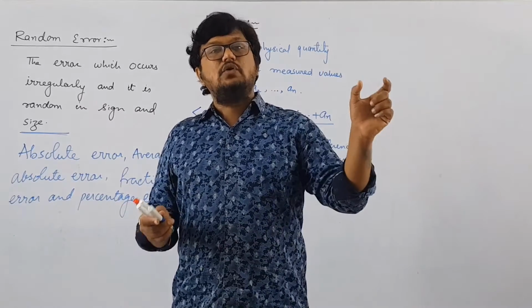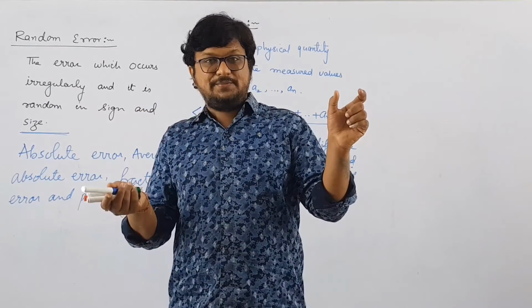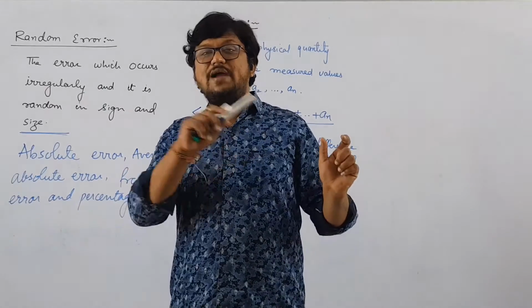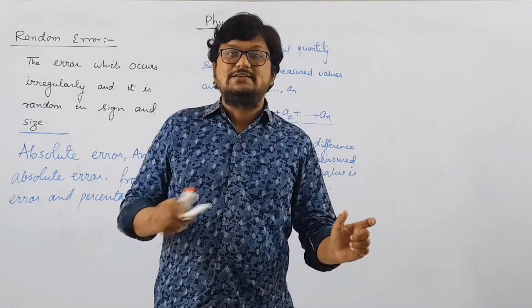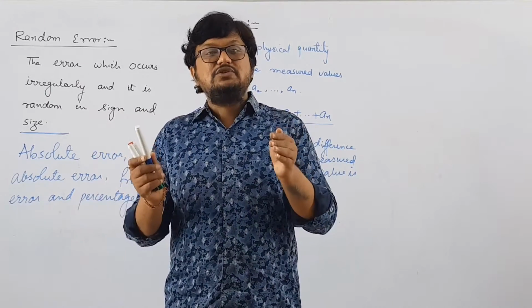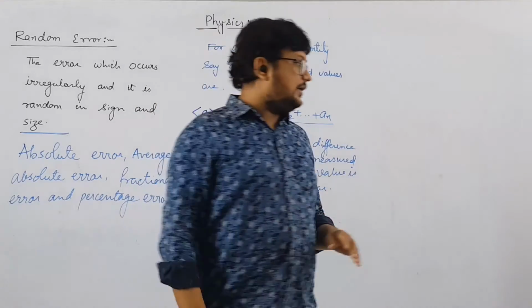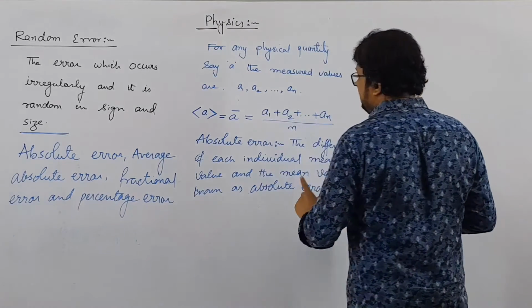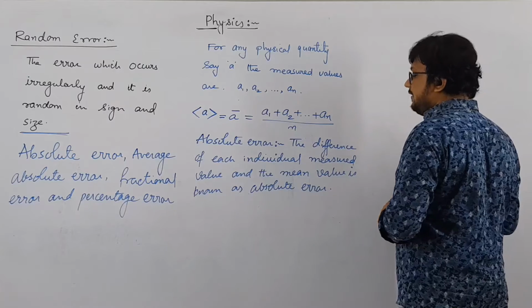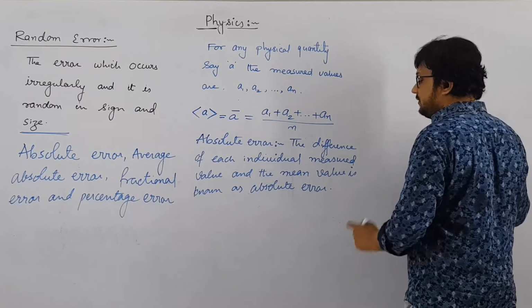So the first one was 4 and the average is 5, so 4 minus 5. The second one was 5, so 5 minus 5. And the third reading was 6, so 6 minus 5. So these values are known as absolute errors, the differences, right? The difference between each individual measured value and the mean value is known as absolute error.